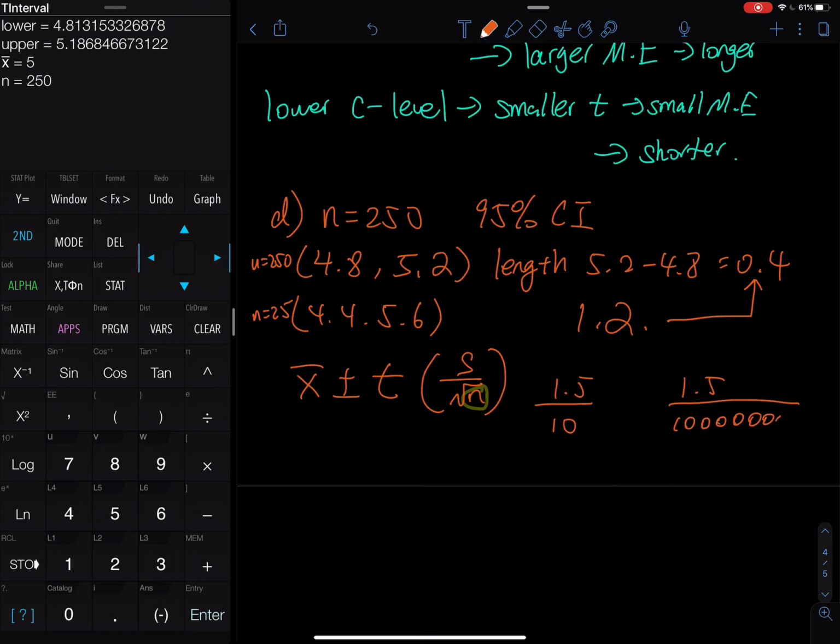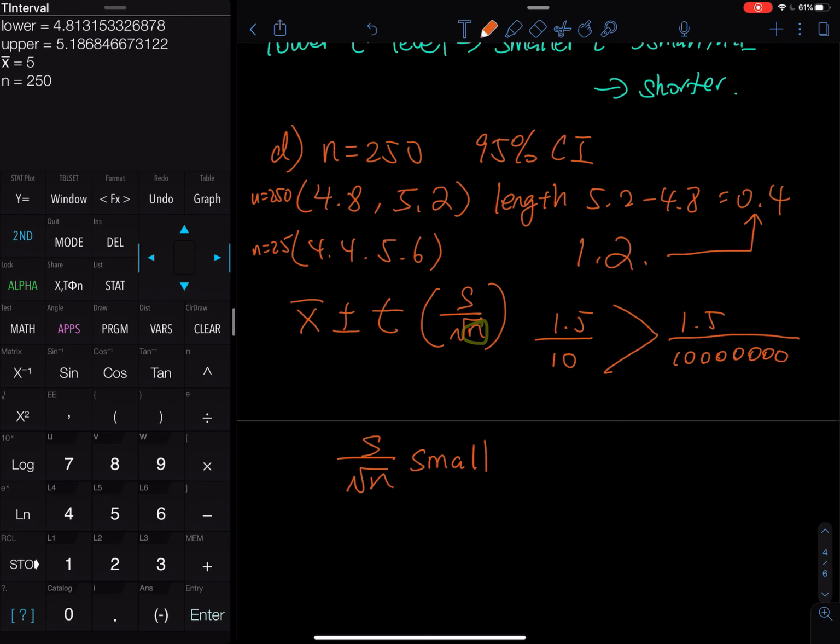Which one is smaller? The one with a large denominator is very small. When the denominator is huge, the overall fraction is small. So when you raise the sample size, you make s divided by the square root of n small.